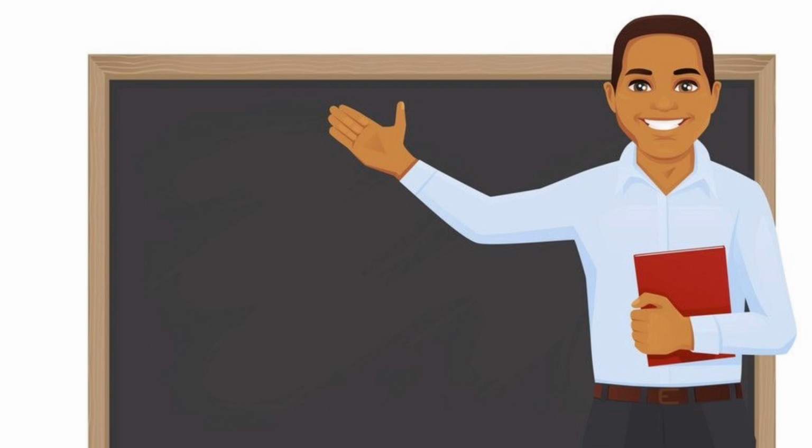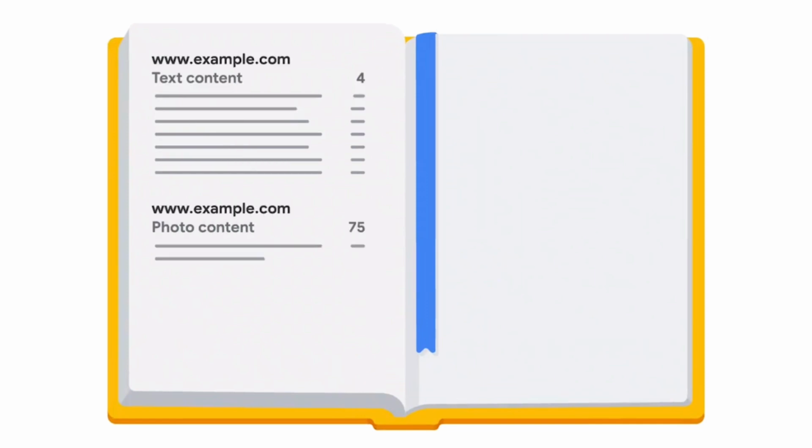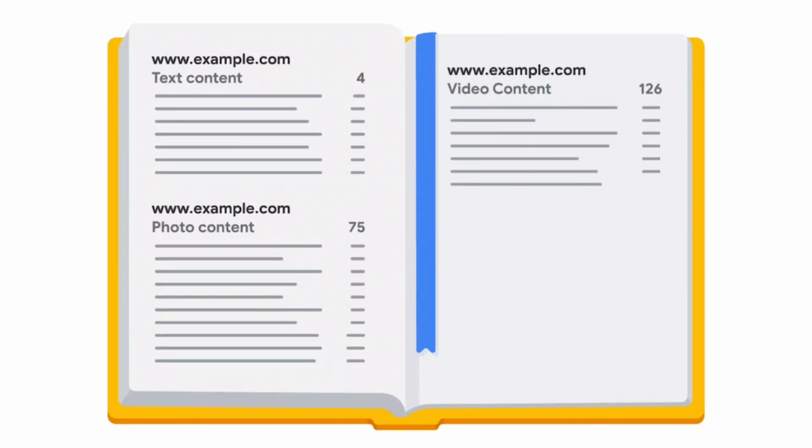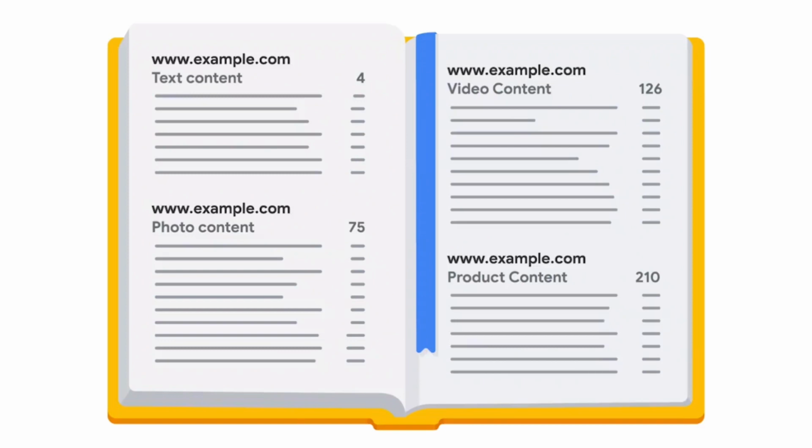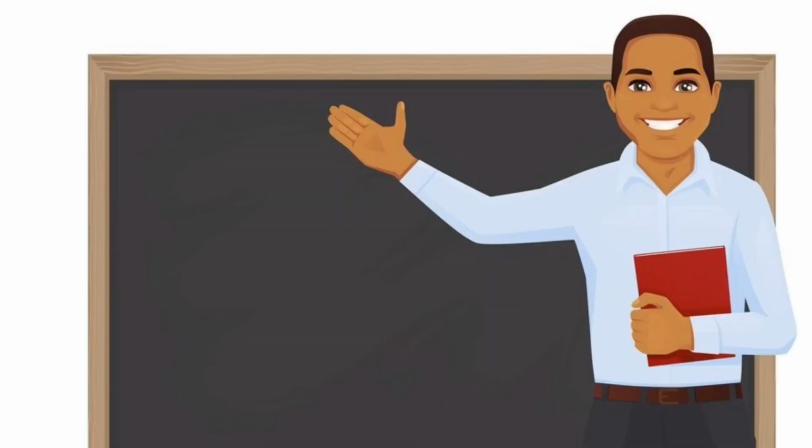Okay, once the new pages are crawled, Google then stores them in an index. Think of an online index as similar to an index in the back of a book. A book index is a list of content and its associated pages. Similarly, Google stores web content with its location, the URL for each web page.